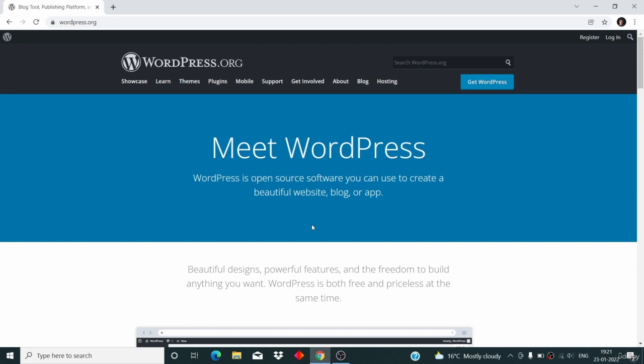You can build a complete blog. You can build a forum application. You can build a social networking application just like Facebook. You can build a forum like Quora. You can build a video sharing platform just like YouTube. With WordPress, you can do all of that without writing a single line of code. So WordPress is an open source software you can use to build beautiful websites, blogs, and applications without knowing how to code. And that is the final thing that you need to understand.